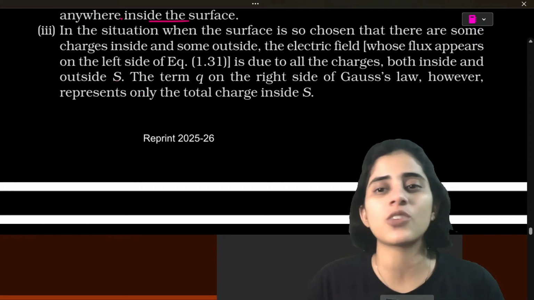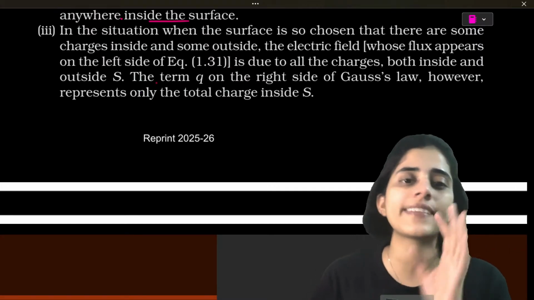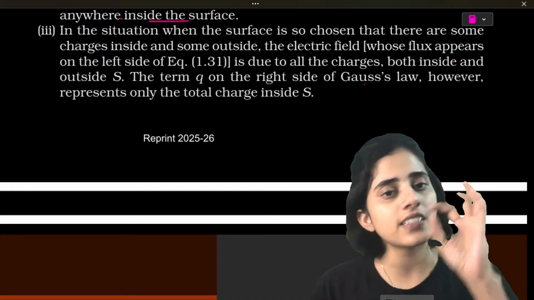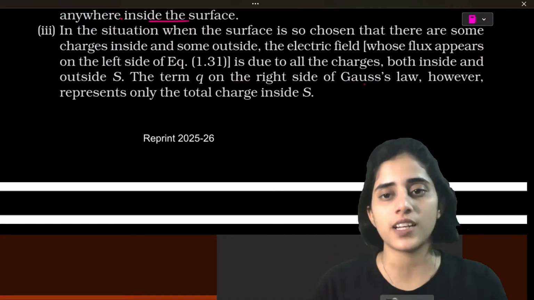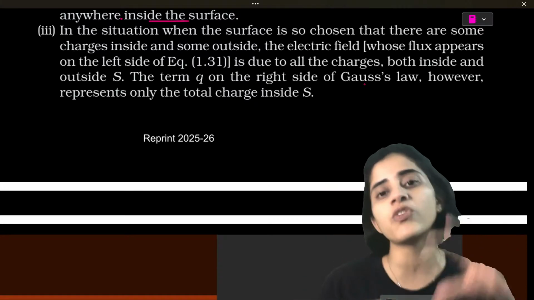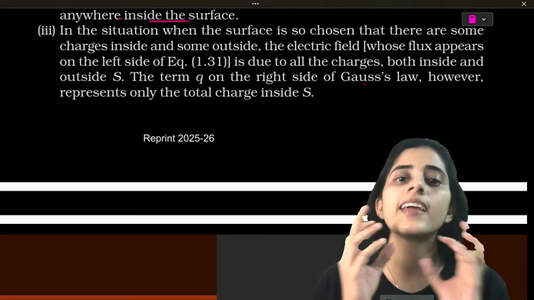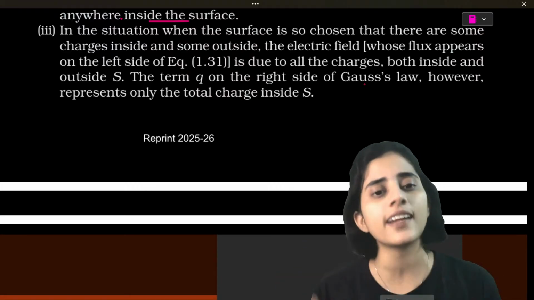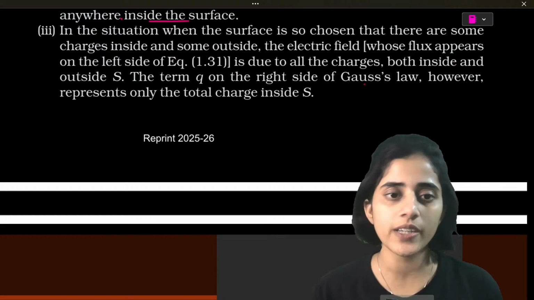Here the only thing you need to understand is that whenever you choose a surface, there are some charges inside and some charges outside. Whatever surface you choose, there are charges inside the surface and outside the surface. The electric field is due to all the charges both inside and outside. That's all.